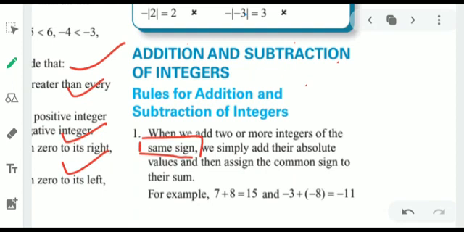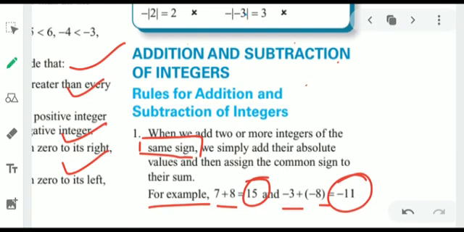For example, it is written 7 plus 8. 7 and 8 both are positive, so the answer of 7 plus 8 is always positive and they add to 15. Minus 3 and minus 8 is written. Both minus 3 and minus 8 are negative integers, so the answer is also in negative form and we have to add them. 8 plus 3 is 11, but both 3 and 8 are negative, so the answer is in negative form.